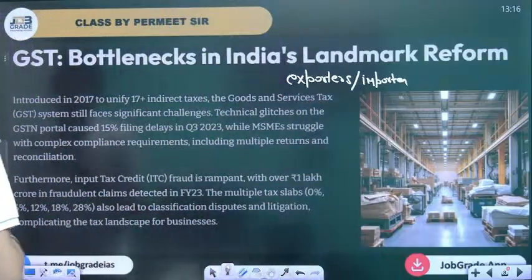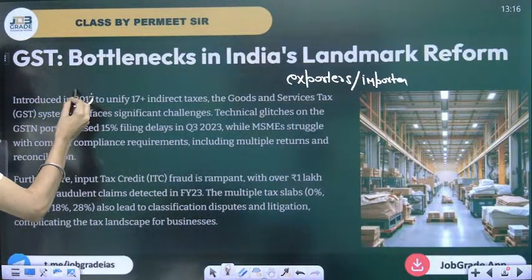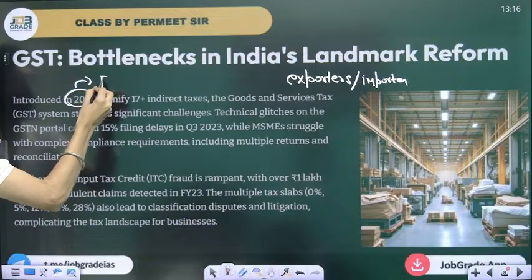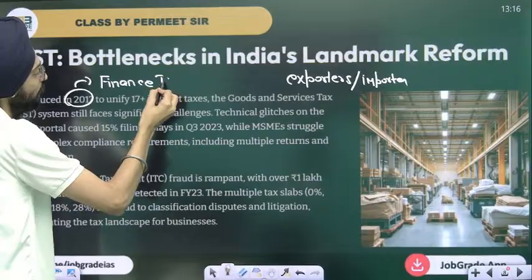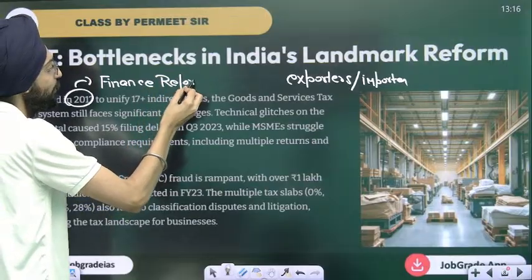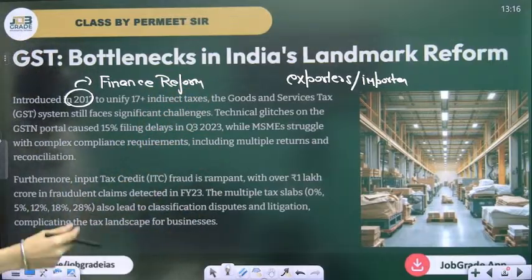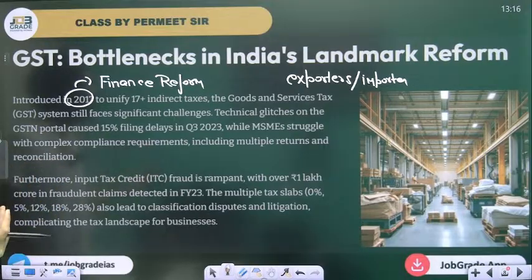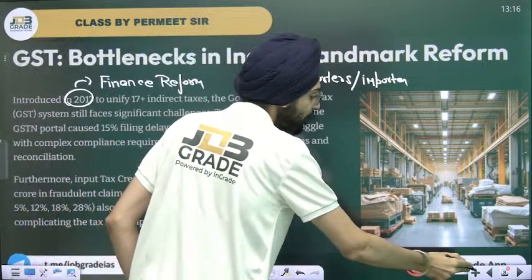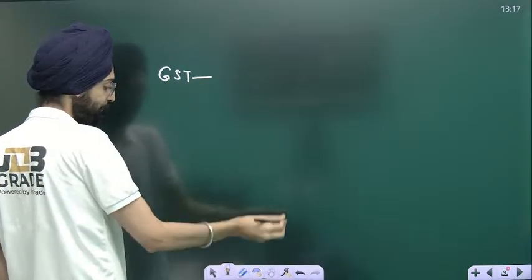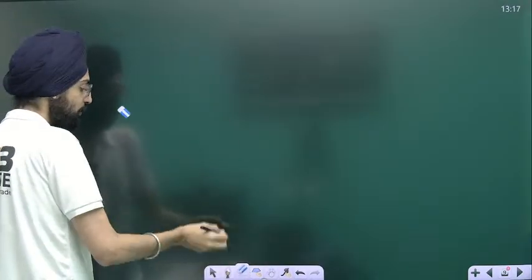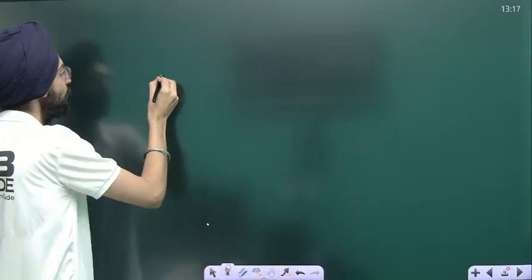Let's read this. 2017, major finance reform to unify 17-plus indirect taxes, like entertainment tax, excise duty, value added tax. So GST included a lot of indirect taxes. What are the examples? You don't need to remember this because it's not been in the news at this moment and will not be asked.